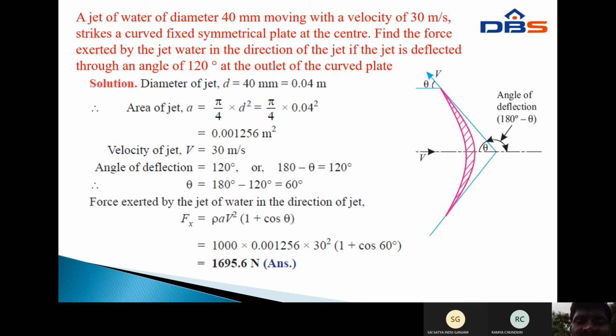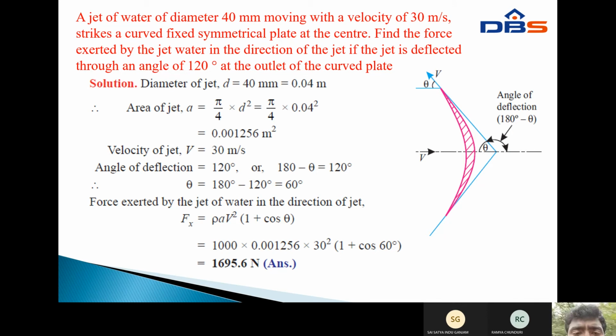The force exerted by the jet of water in the direction of the jet: F of x equals rho a v square into 1 plus cos theta.